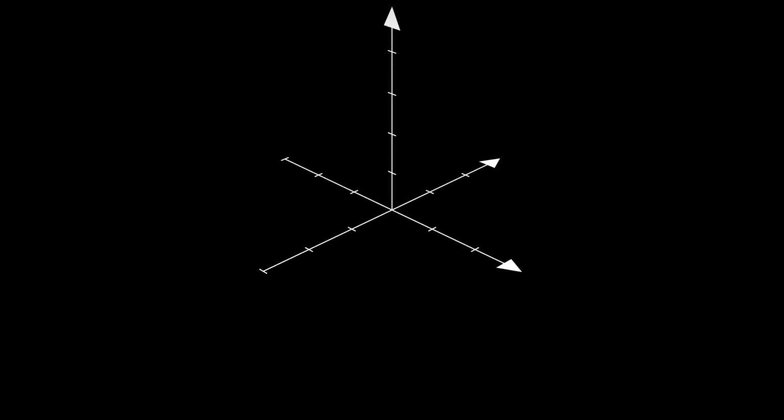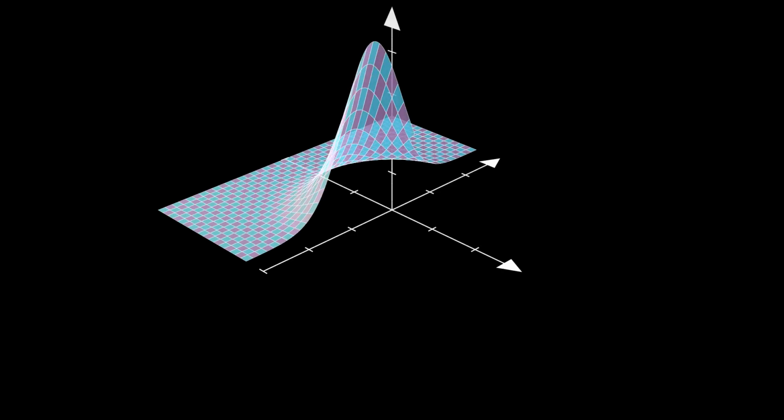But reality is rarely limited to just one variable. What happens if we map two random variables at the exact same time? Say, the height and the weight of a population. Let's step into the third dimension. This is a bivariate normal distribution.